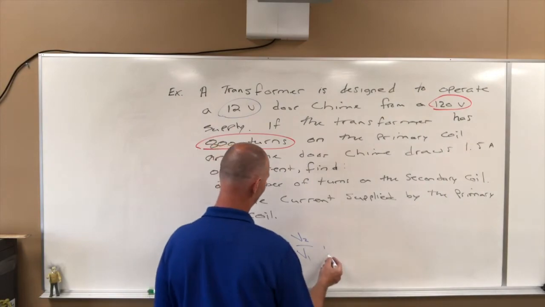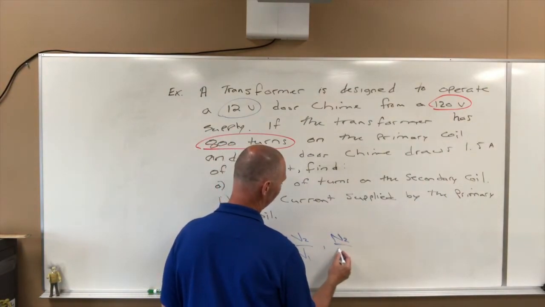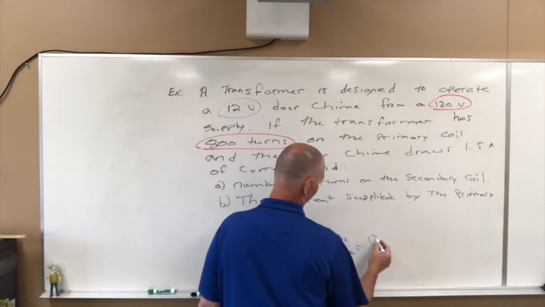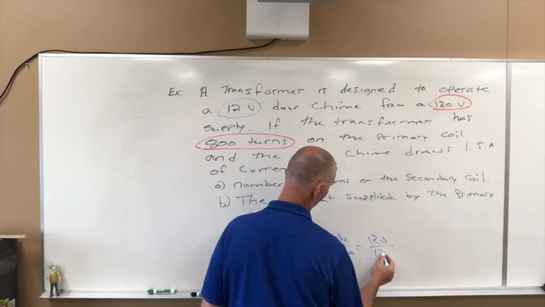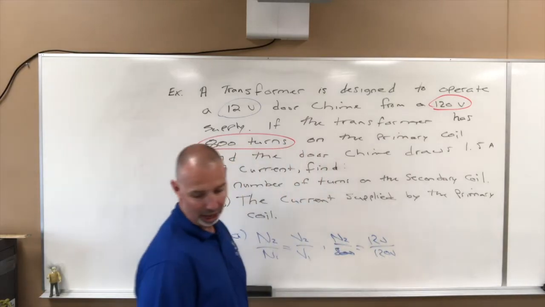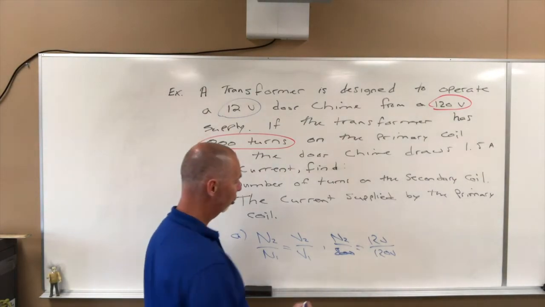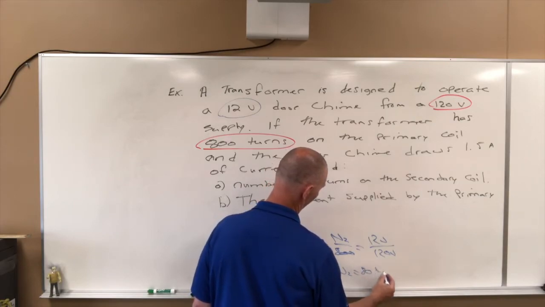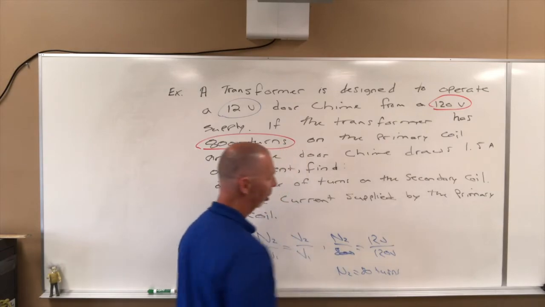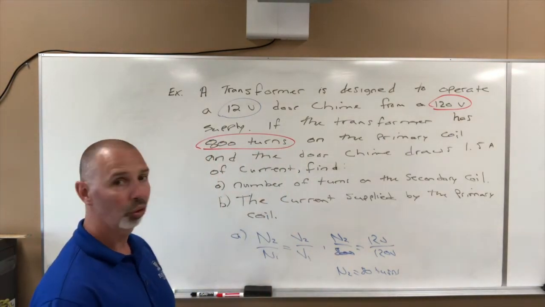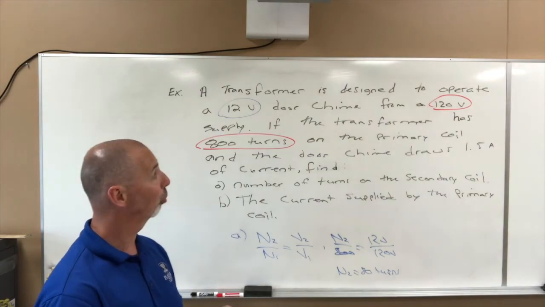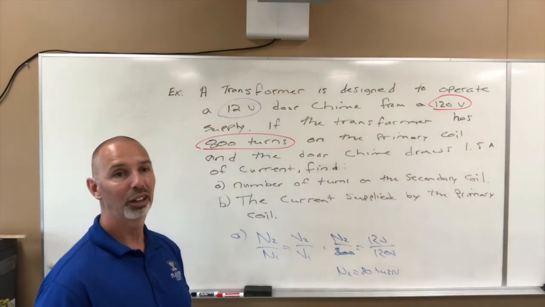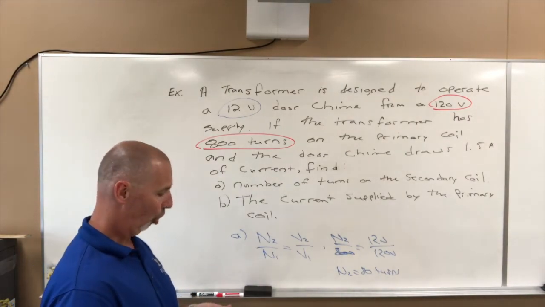And so this gives us N2 over 800 equals 12 divided by 120. And we can see that there will be 80 turns. So N2 would equal 80 turns on the secondary side. Right? Again, because it's a step down transformer, we're going from 120 volts to 12 volts, we need fewer windings on the secondary side than we had on our primary side.